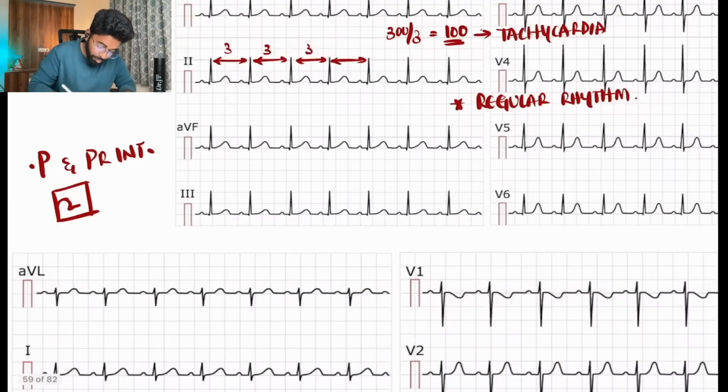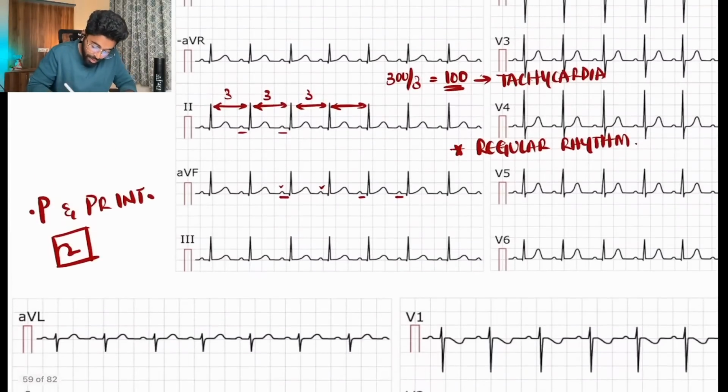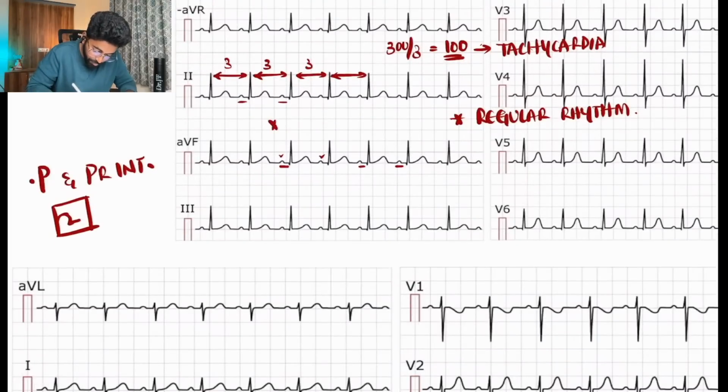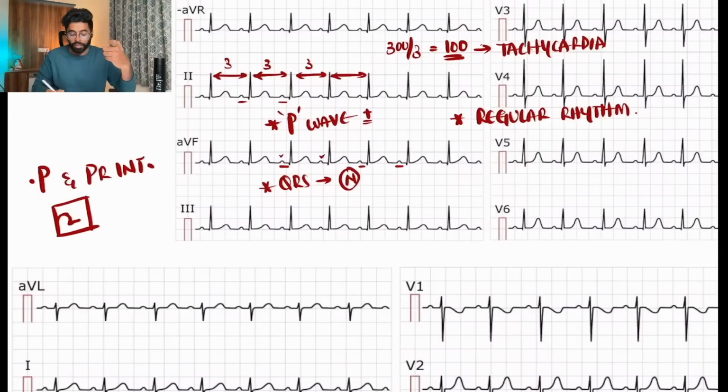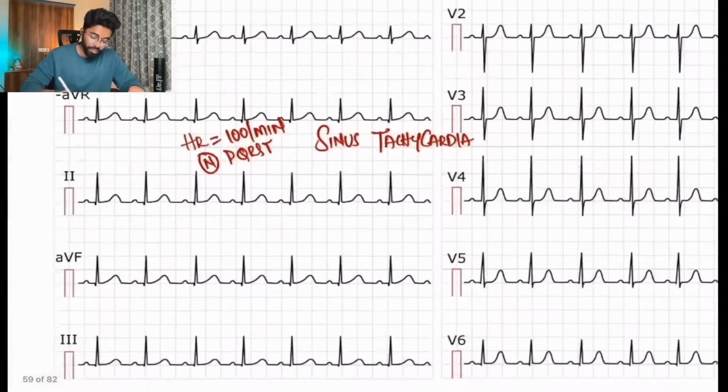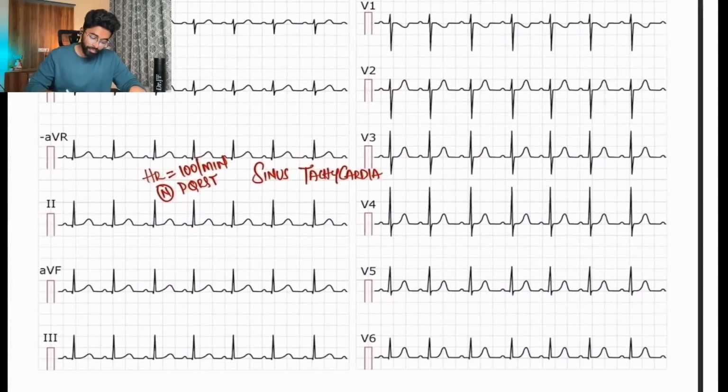So let me see here. The P wave and the PR interval are occupying only half of the large box, and the morphology is also normal in my leads here. So we can clearly say the P wave is present, SA node function is normal, PR interval is normal, conduction is also normal, and the QRS complexes look fairly normal without any narrowing or broadening of the QRS. And this ECG is nothing but a sinus tachycardia ECG.